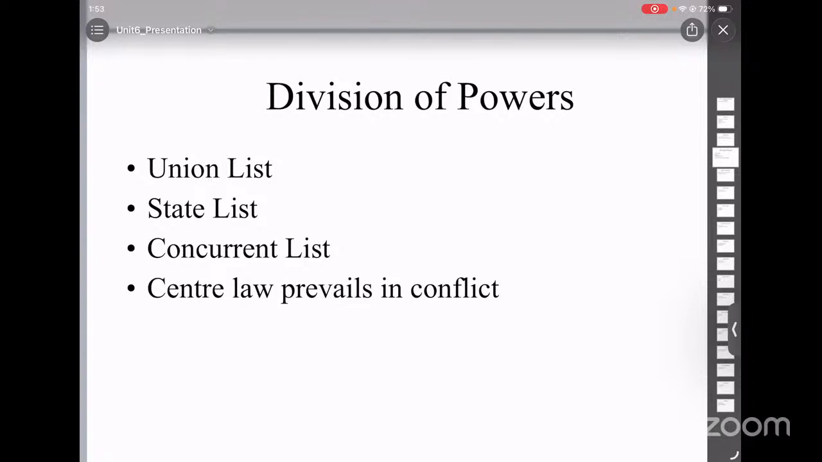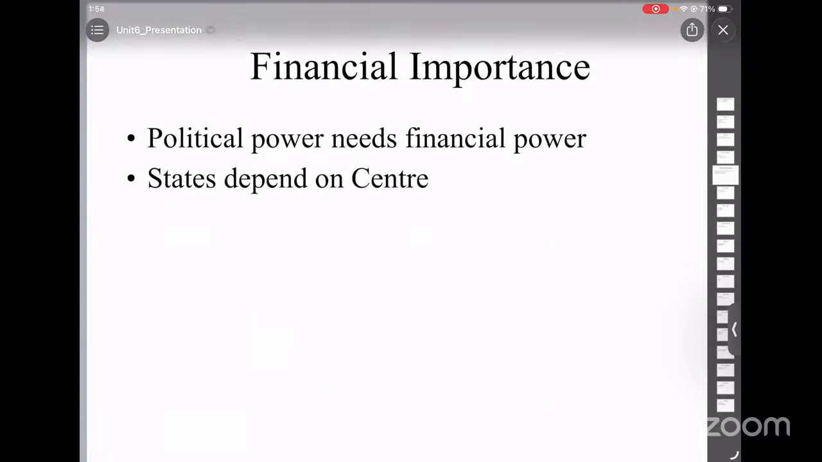If there is any conflict between the laws made by the union and the state, ultimately the center prevails. Now we can see how the center is more powerful than the state. So we call it a quasi-federal system, because the center is more powerful than the states.